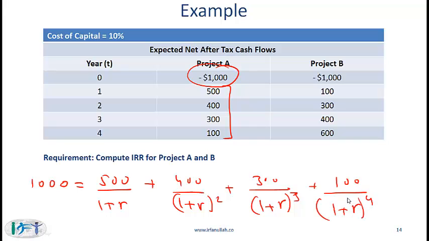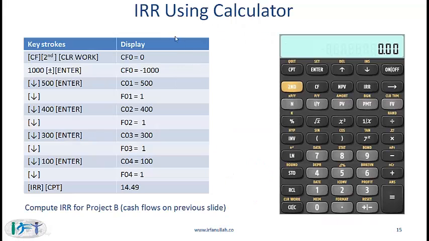This is extremely difficult to solve, and you might plug in some numbers for r to figure out which number will give you 1000. But the best way to solve this problem is to use the calculator. For project A, you again enter the cash flow the way we entered cash flows for the NPV example. Here we do not enter any interest rate because the rate is what we are computing.